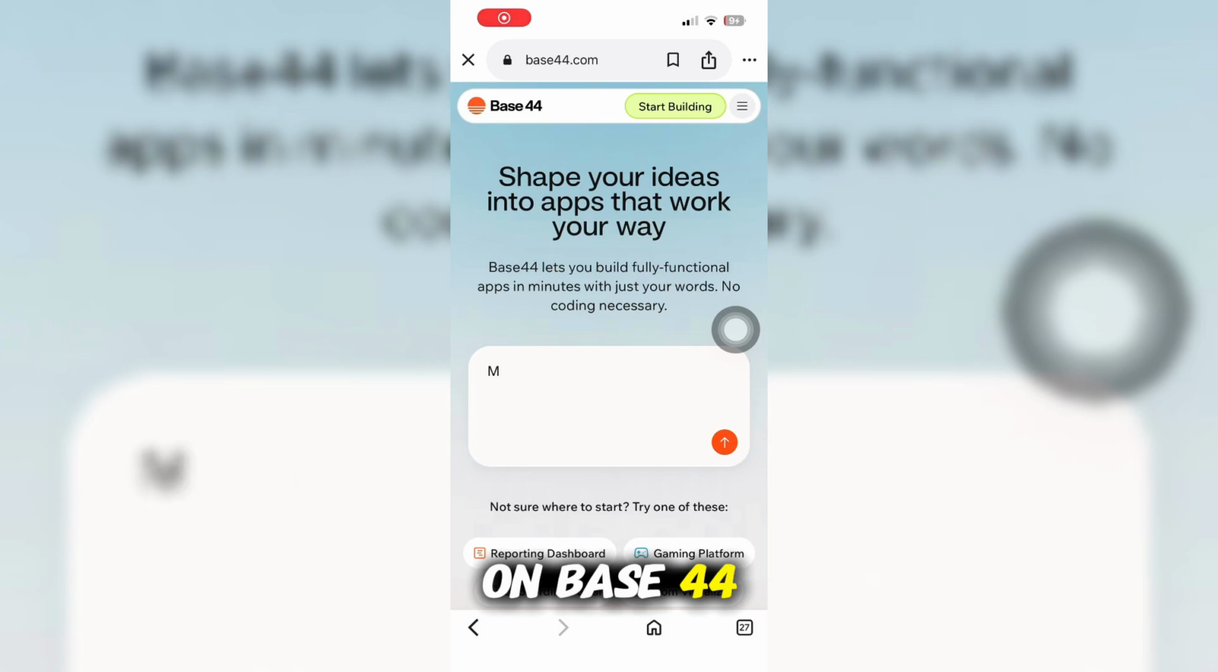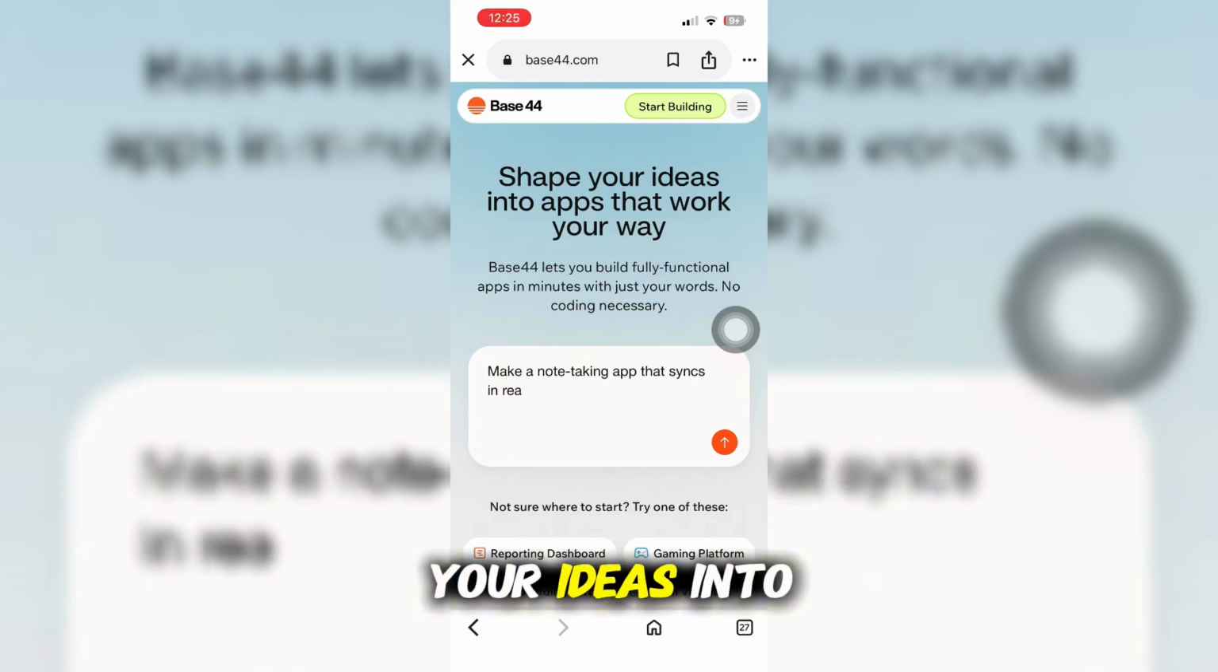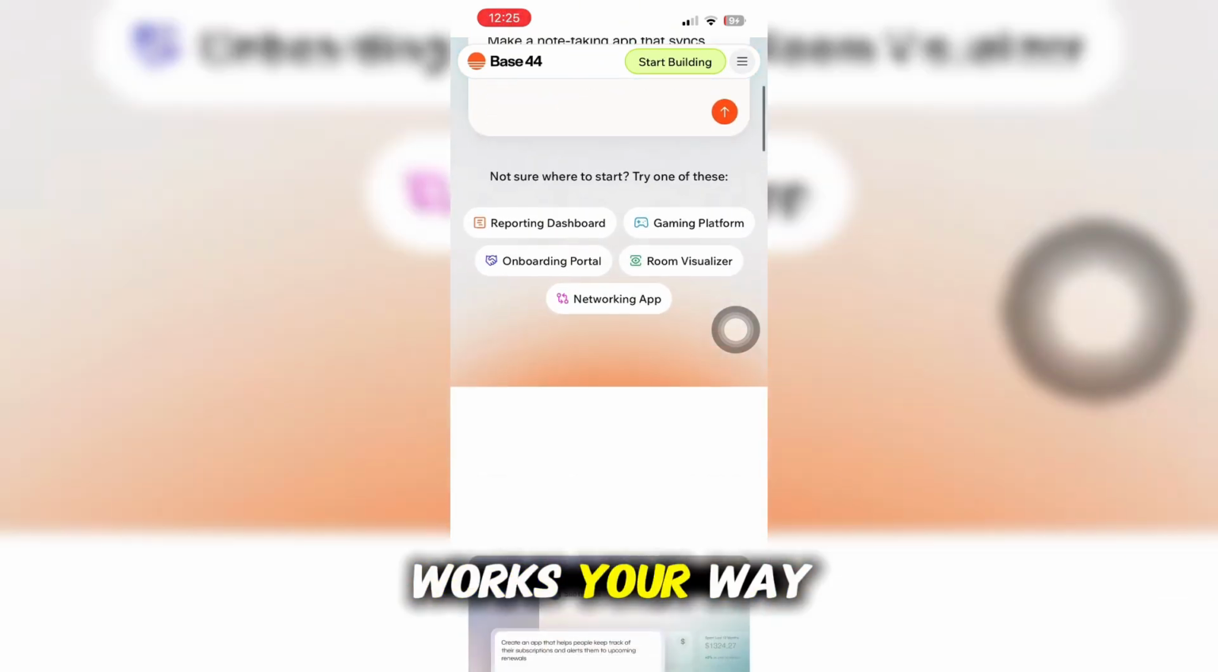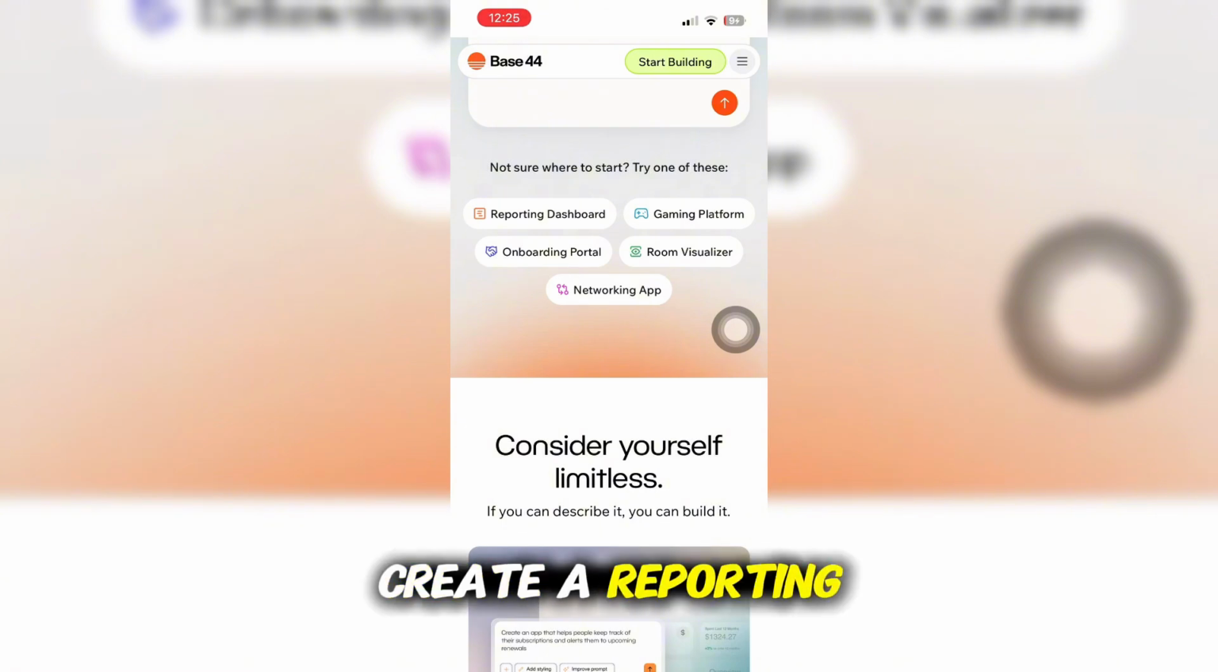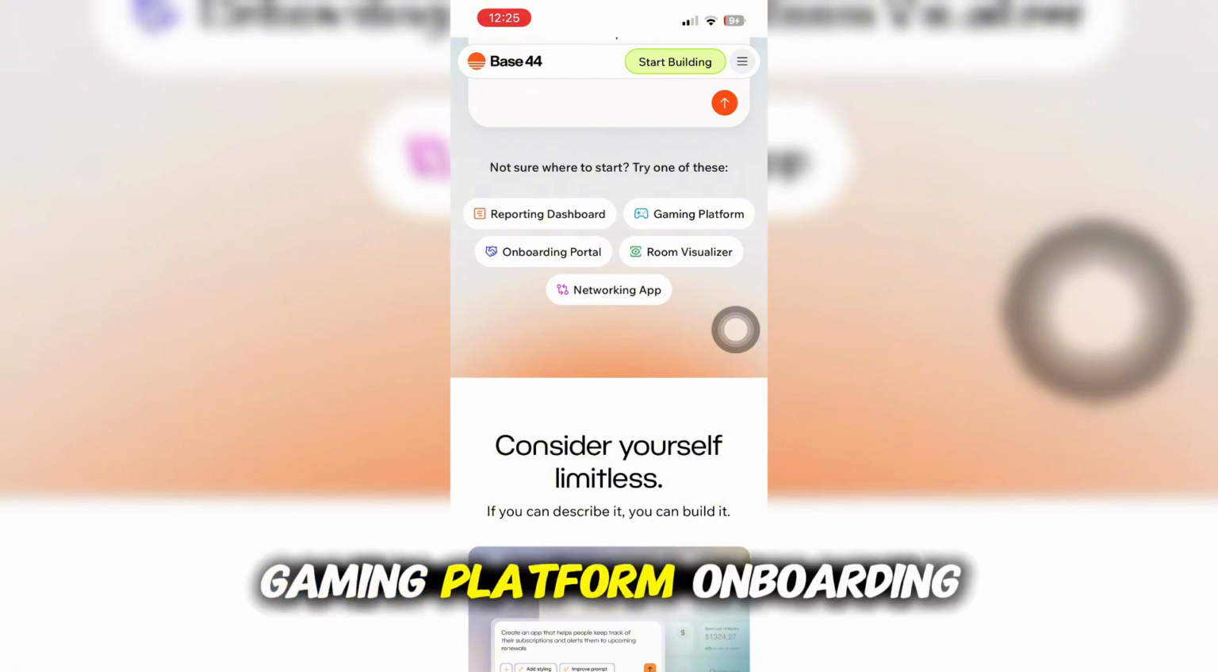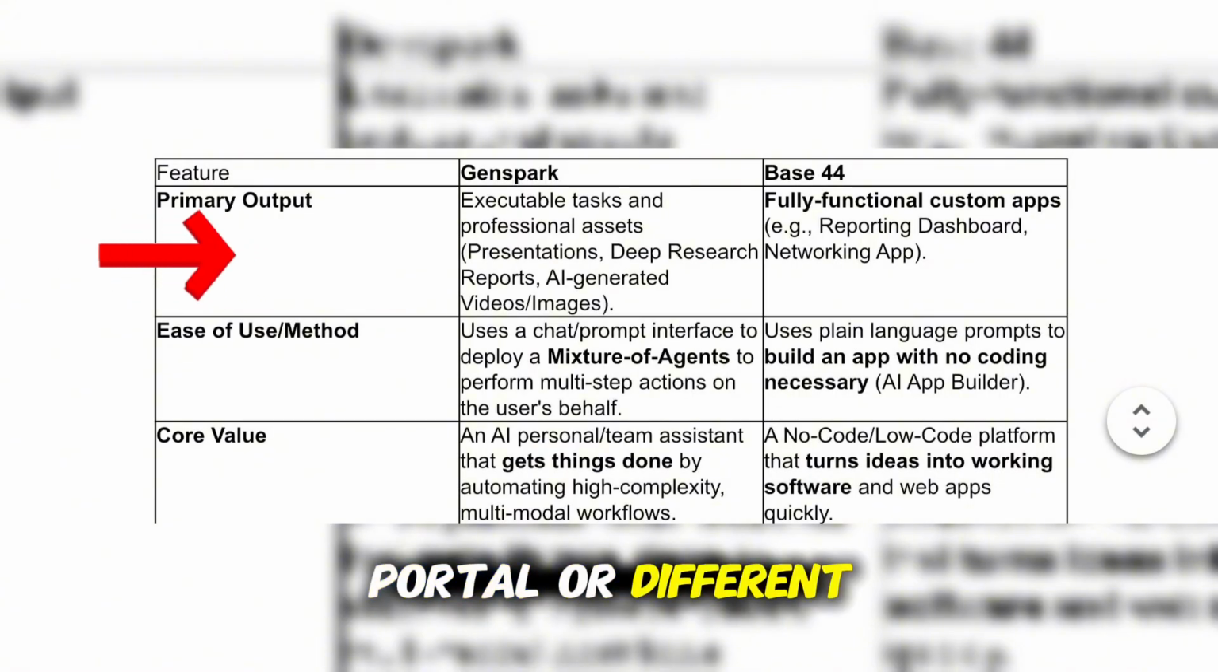On Base 44, it has shape your ideas into apps that work your way. So it can create a reporting dashboard, gaming platform, onboarding portal, or many more.